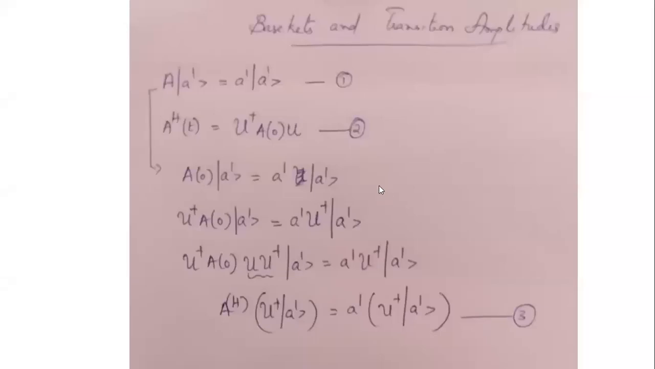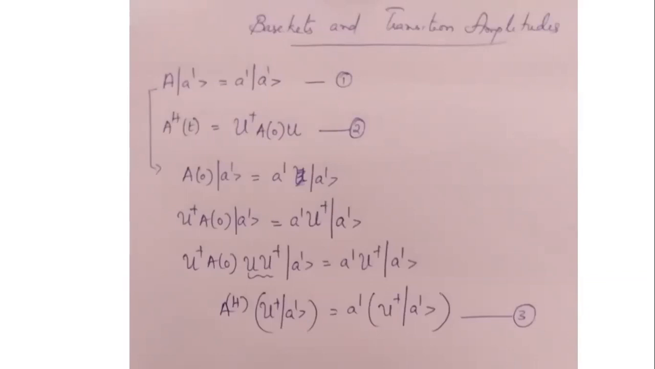Hello students. Now we are going to learn another topic which is also very closely associated with the previous sessions, that is about base kets and transition amplitudes. We have learned in the previous sessions how the state kets and operators vary in Schrodinger picture as well as Heisenberg's picture. Now we are going to see how the base kets and the transition amplitudes behave in both Schrodinger as well as Heisenberg's picture.